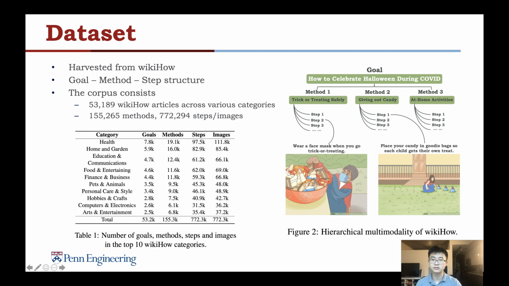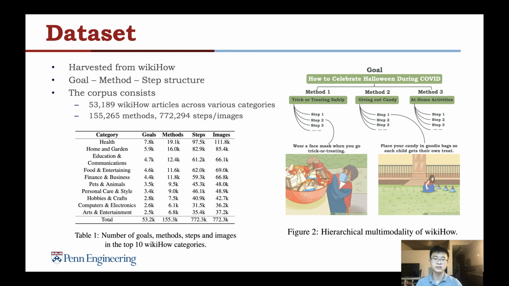Considering VGSI is a novel task, there is no suitable dataset for us to use. So we construct a new dataset from wikiHow. wikiHow is a website that contains a large number of articles on everyday tasks. Each wikiHow article has a goal-method-step structure. For example, in Figure 2, the article has a goal, how to celebrate Halloween during COVID, which consists of 3 methods. For each method, it has a sequence of steps, and each step is associated with an image.